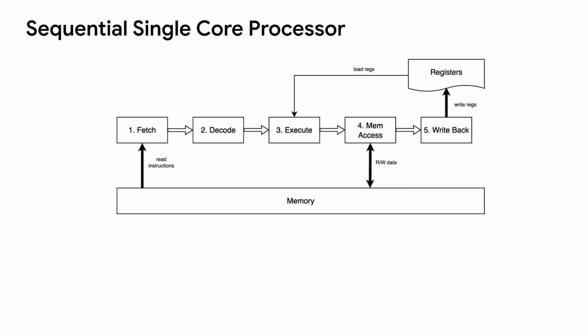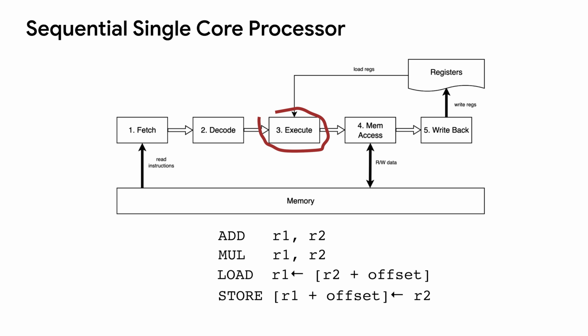Let's have a short recap of the 5 steps of a very simplified single processor. Step 1, fetch the instructions to be executed. Step 2, decode, is to identify the instruction type and the operands so that the instructions can be sent to the execution step. In step 3, execute, the normal arithmetic instructions are sent to the arithmetic logic units, such as integer add or integer multiply. Beyond that, the load and store instructions are also executed in step 3.